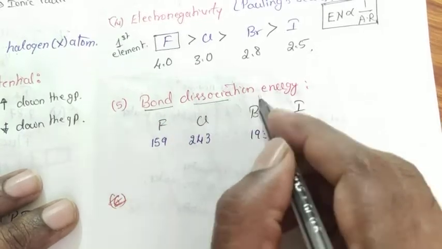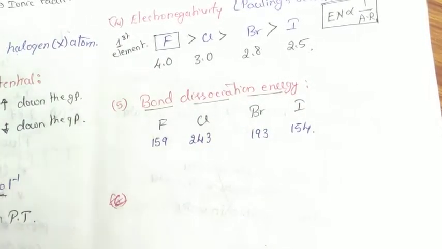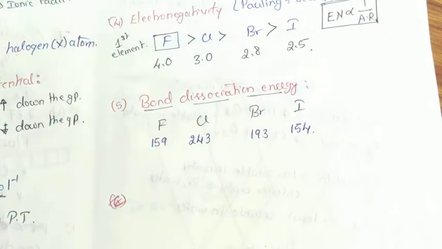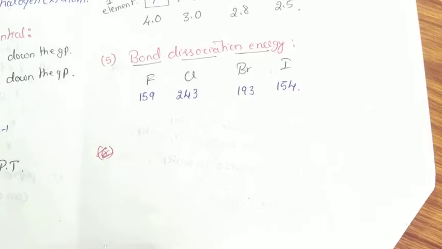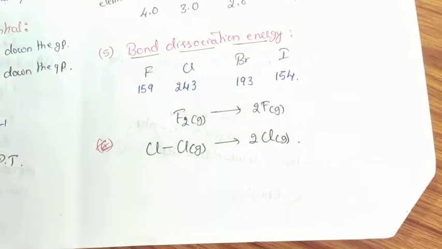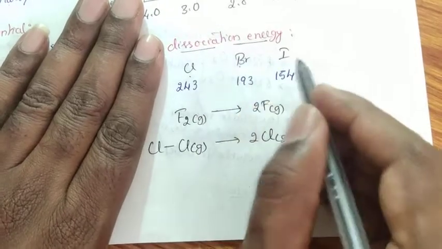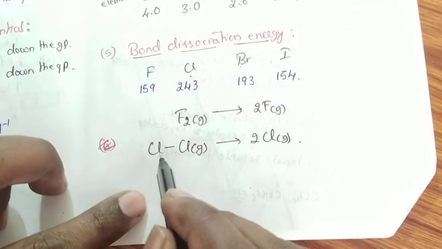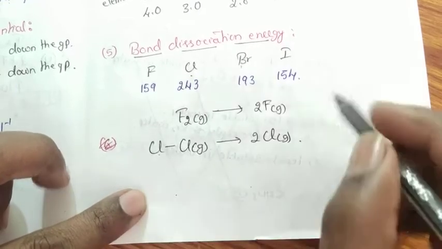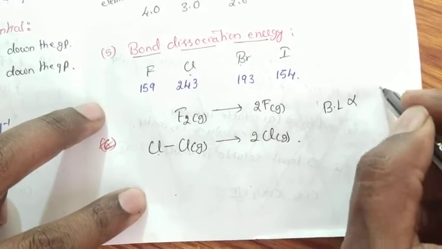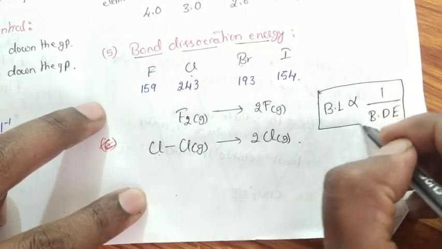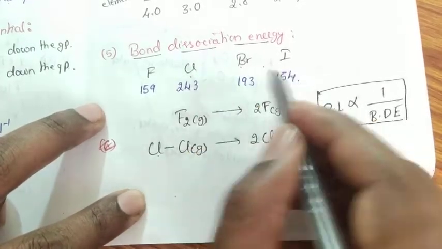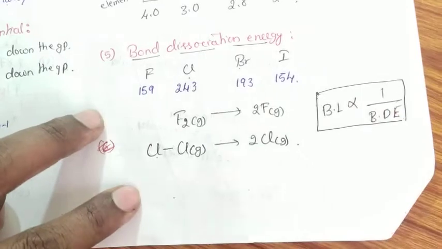Coming to the bond dissociation energy. Due to high electronegative values of these elements, they are strongly bonded with each other. Please note it down first, then I will explain. Except fluorine, as I move from chlorine to bromine, bromine to iodine, the bond distance between two halogen atoms goes on increasing. As the bond length increases, bond dissociation energy decreases. Therefore, from chlorine to iodine, the bond dissociation energy goes on decreasing.